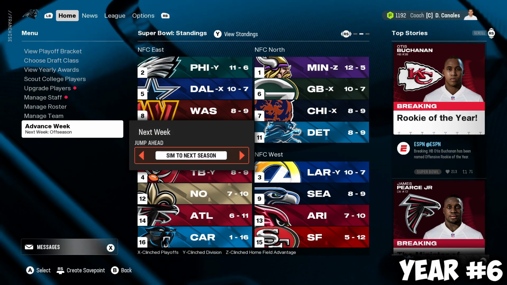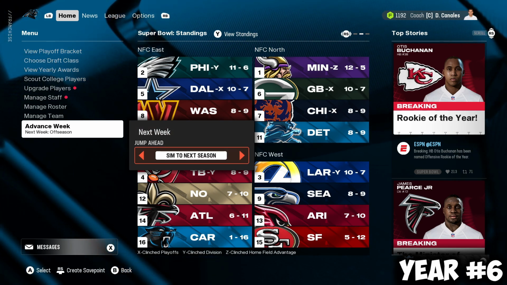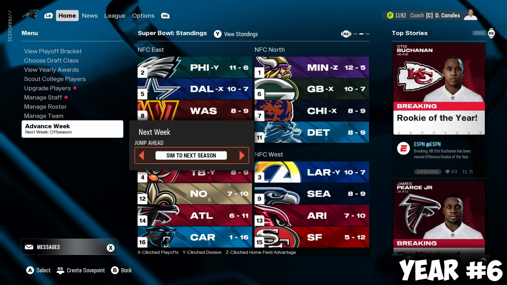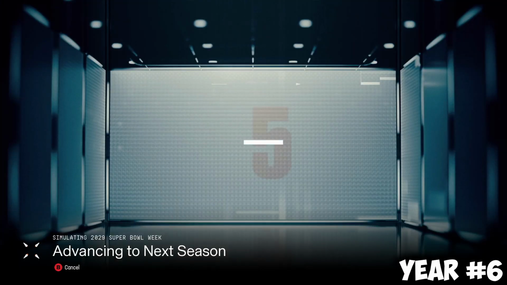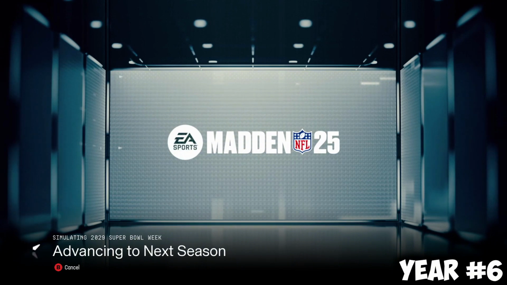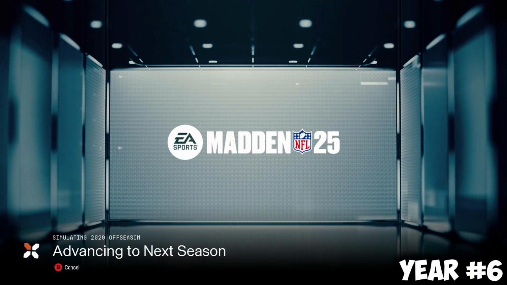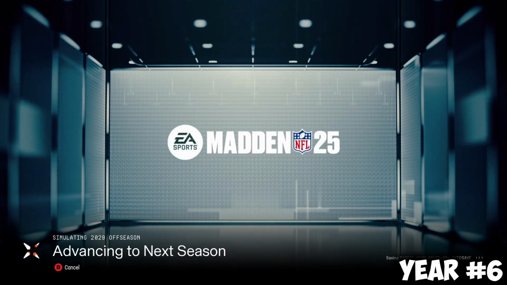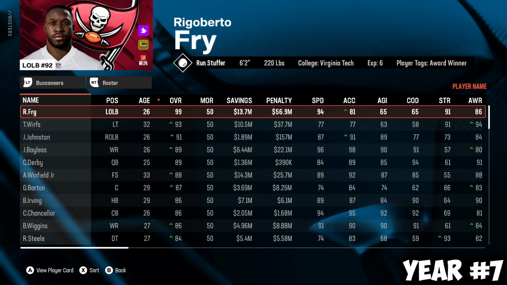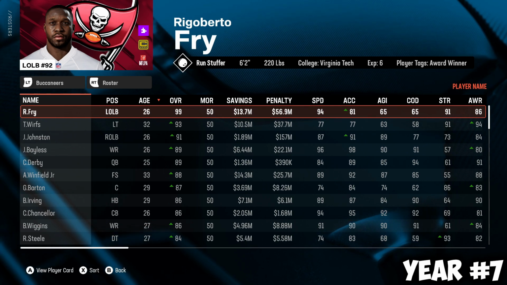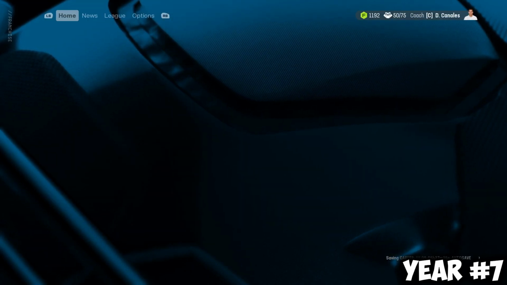I feel like I'm giving a pep talk or coaching this team, giving motivation. We need to do something. I need the Madden simulation, the AI from my computer, to hear me speak right now and give us a great season for Rigoberto Fry. We need it. Please, Rigoberto Fry, still the 99 overall, 26. These are peak prime years that we need to take advantage of.